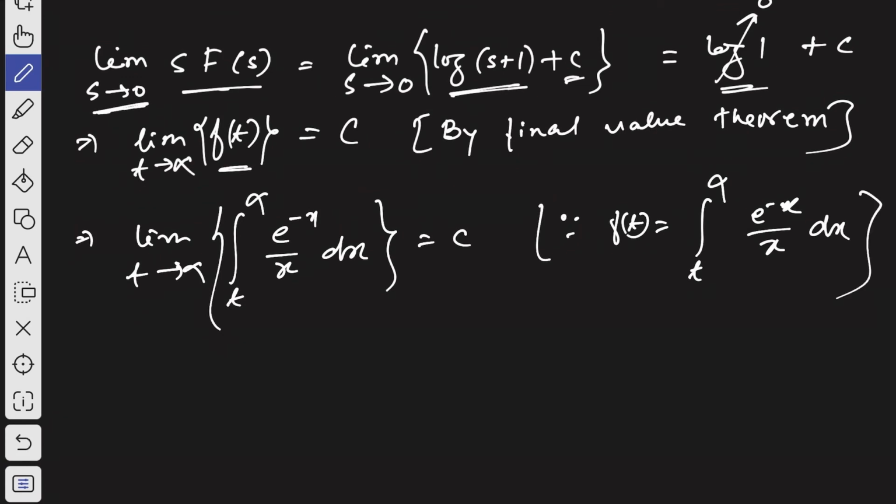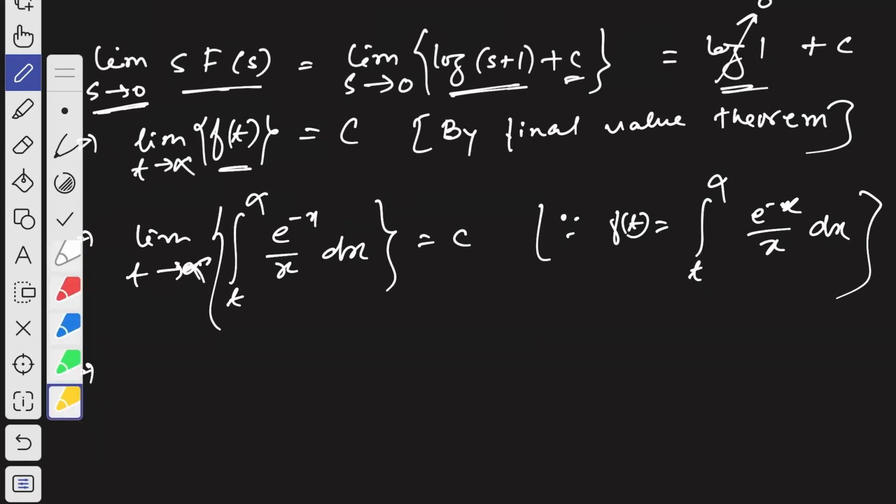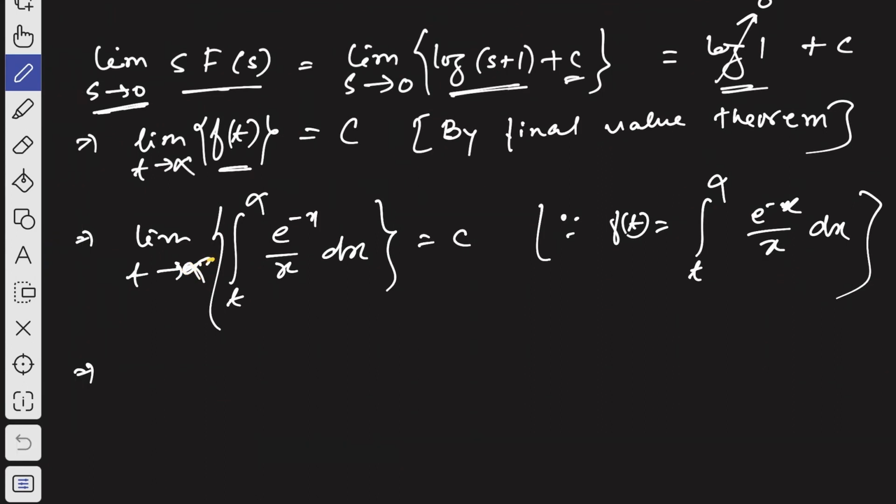So that's what we have used here. Okay, now if you see that when this t tends to infinity, this is going to be equal to 0, right? Its value will be 0. So then we will get c is equal to 0, because when t tends to infinity, the limit of this function will be 0. So hope you have got this.